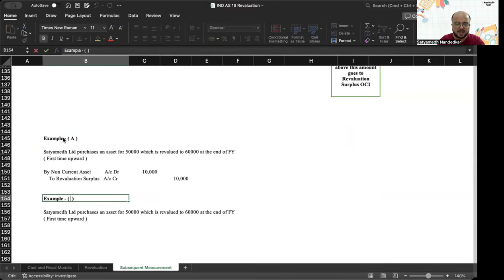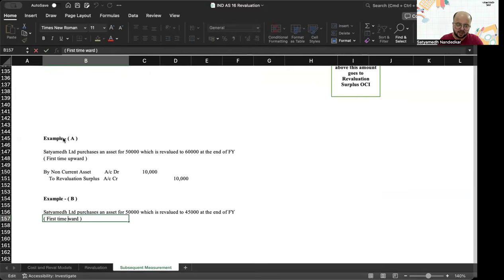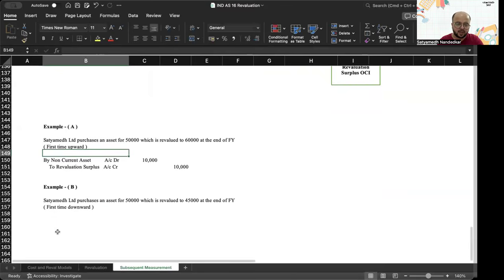This then becomes example B. Satyamed Limited purchased an asset which is revalued to 45,000 at the end of the year. This is first time downward. What is the accounting entry now? Downward revaluation is a loss.